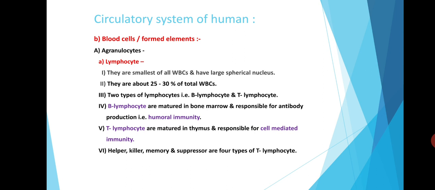B lymphocytes are matured in bone marrow and they are responsible for antibody production. The T lymphocytes are matured in thymus, which are responsible for cell mediated immunity. The helper, killer, memory, and suppressor, these are the four types of T lymphocytes.